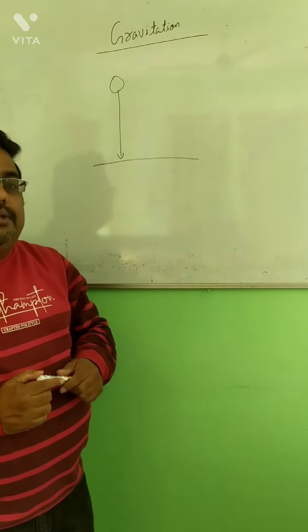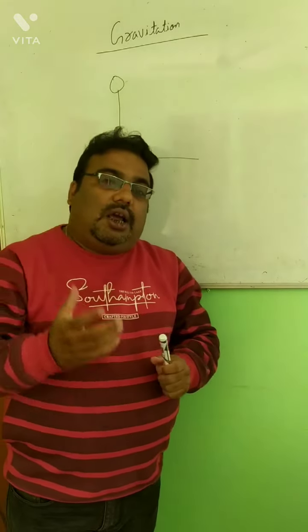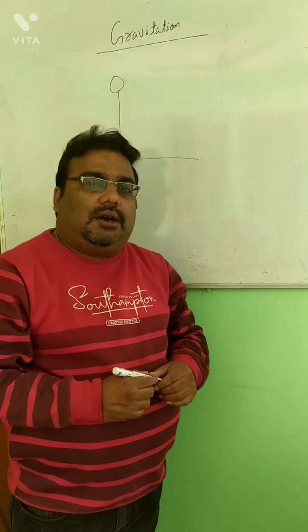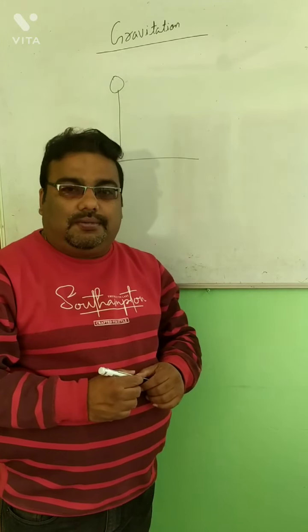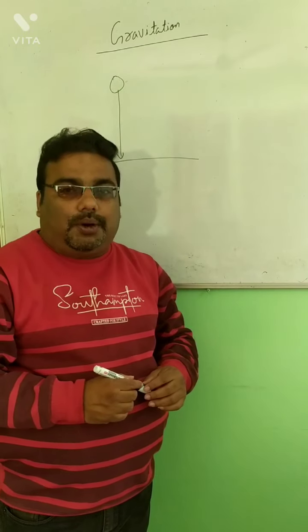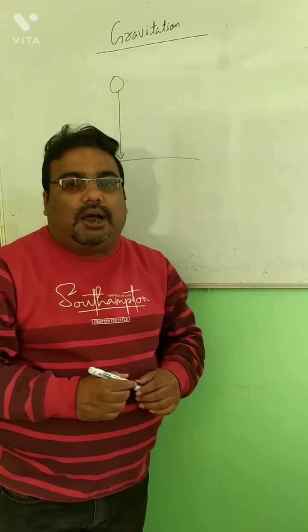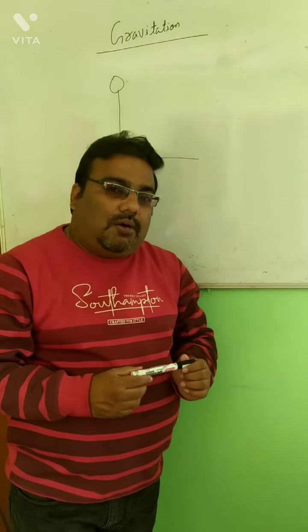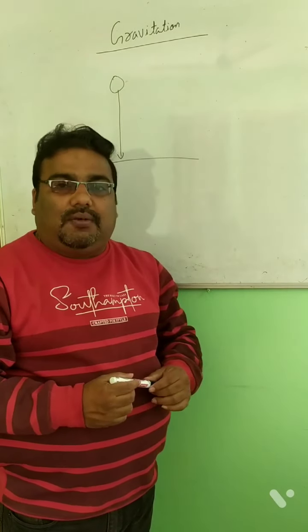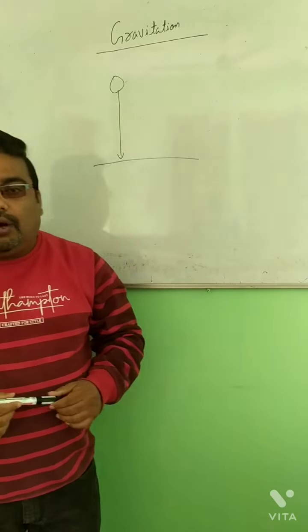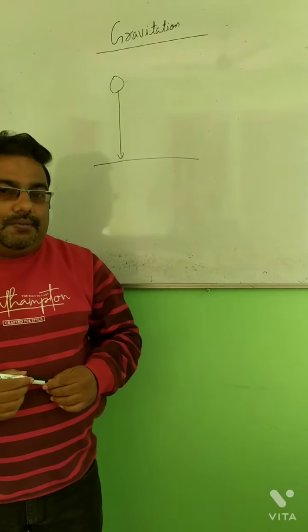Gravitational force of Earth means every object on this Earth is attracted by the Earth towards its center, and that is said to be the gravitational force of Earth, or it is also said to be gravity. Earth attracts every object towards its center by a force which is called the gravitational force of Earth, or gravity.